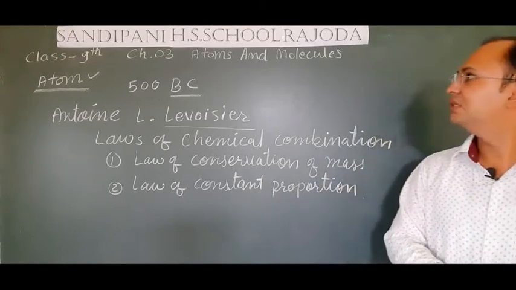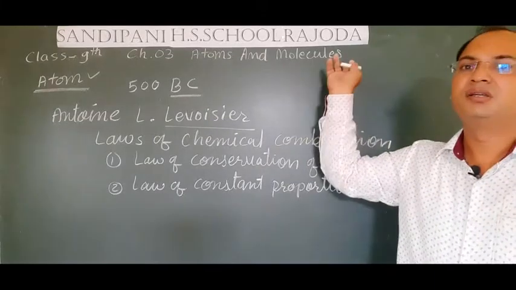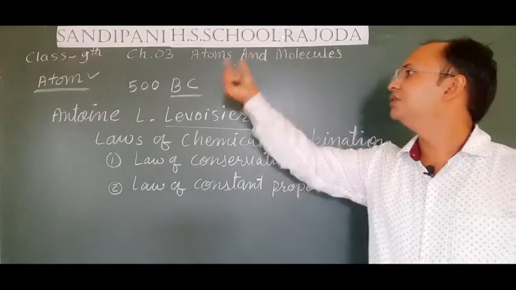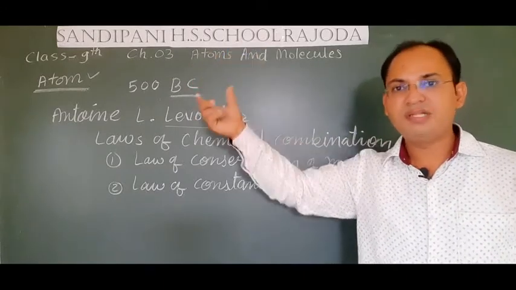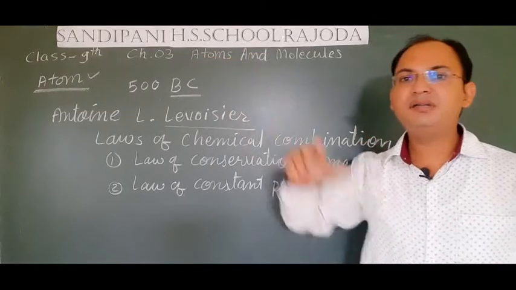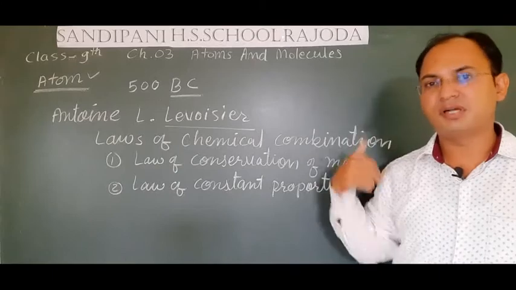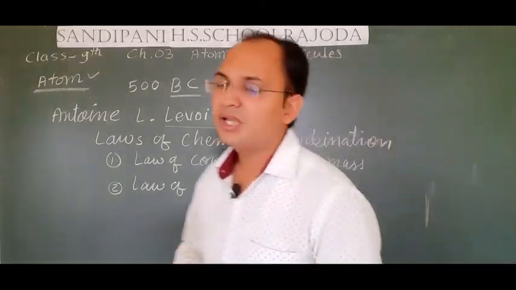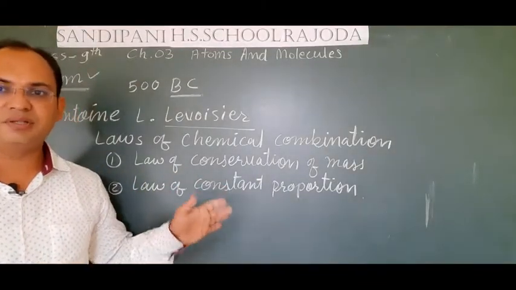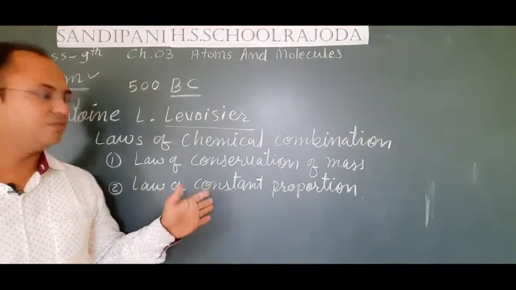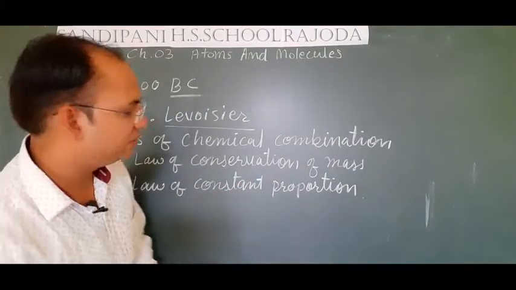Now the second term, that is the heading of our topic, atoms and molecules. So students, molecules are actually the combination of atoms in a fixed ratio. Whenever atoms combine together in a fixed ratio, they form molecules, and molecules form compounds. We will discuss them. So always remember the names of these two laws which were given by Lavoisier, that is the law of conservation of mass and the law of constant proportion. Let's discuss them one by one in detail.